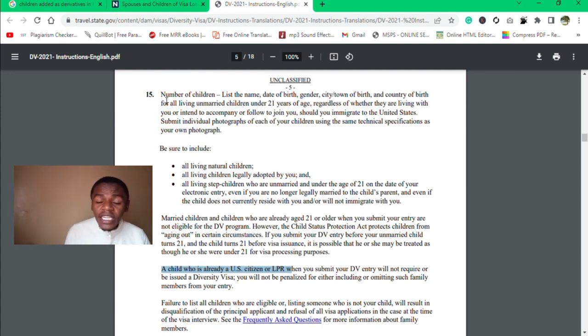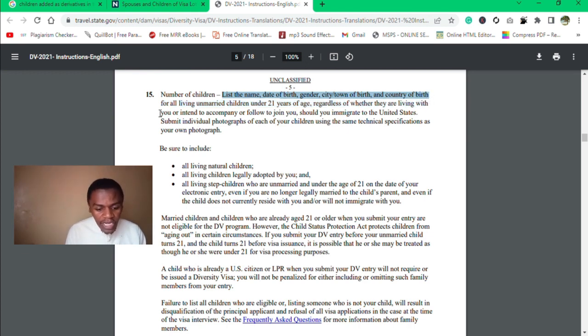When applying in the Diversity Visa Lottery, you are supposed to list the number of children that you have. And you also include all these details about the children.